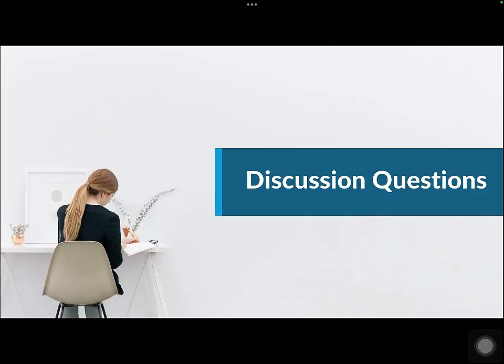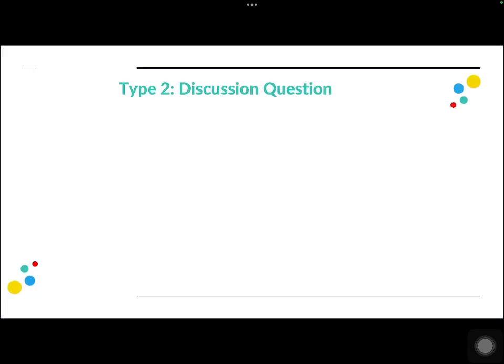Now let us move on to the second question, which is a discussion question type. So how is a discussion question different from an agree disagree question, even though this falls under the same broad category of an opinion question? If you answer this question, you will be pretty clear about how to differentiate between these two question types.